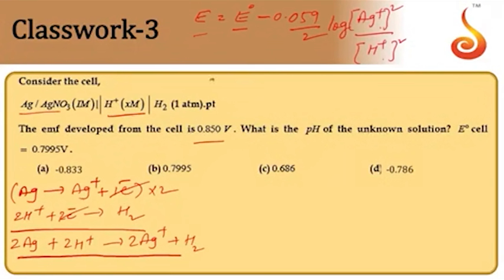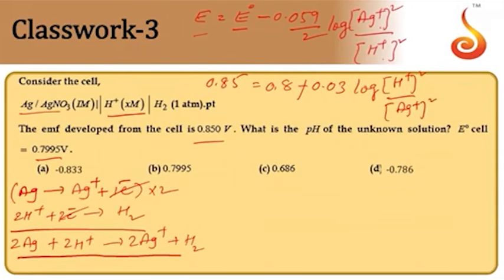The value of E is given as 0.85, and this is equal to the E naught value, let us take this as roughly 0.8, nearly, minus 0.03. Let us change the sign here. So log of this will be hydrogen ion square, I am inverting this, by silver ion square. Silver concentration is given as 1 molar, so this will be 1.